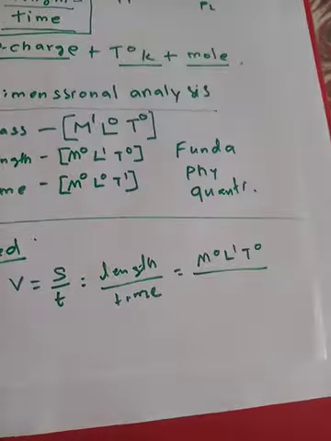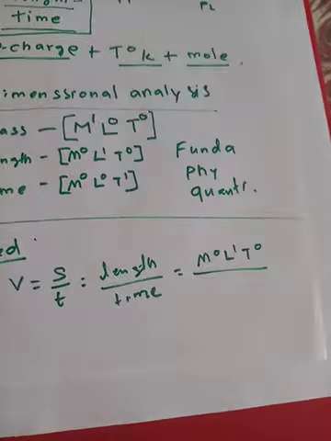These are the dimensions of volume. Similarly, the dimensions of area are very simple. The formula of area is length into width, length into length, giving M0, L2, T0. If you understood how I designed the dimensional expression for volume, the dimensional expression for area becomes very easy to understand. Let us take an example of one more physical quantity, that is density.